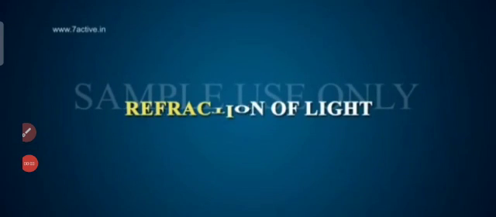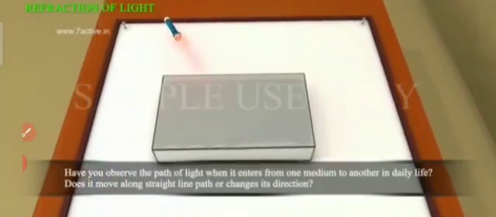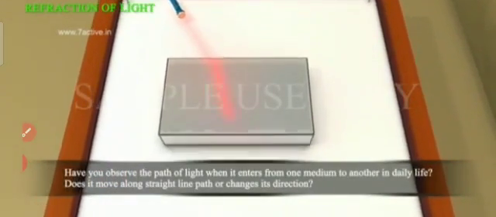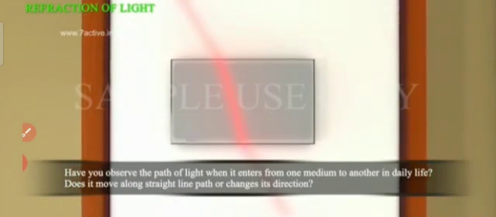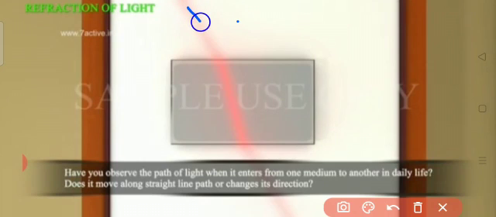Okay students, in this video we see refraction of light. Have you observed the path of light when it enters from one medium to another medium? For example, when we are putting on the light. When it is going from one medium to the other medium, from here it is the vacuum, it is entering the glass slab. So here you see it is bending.